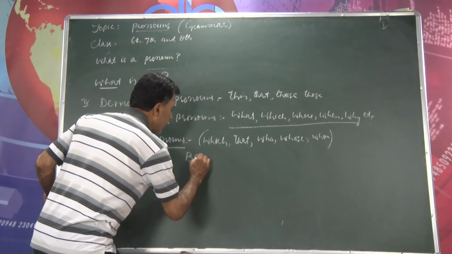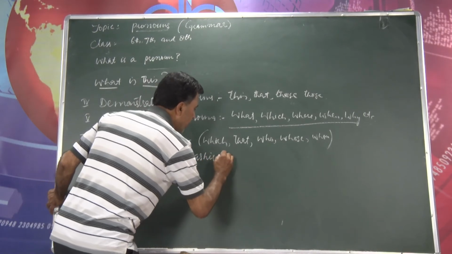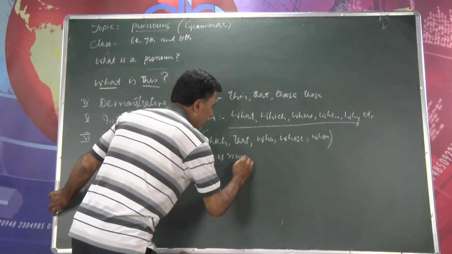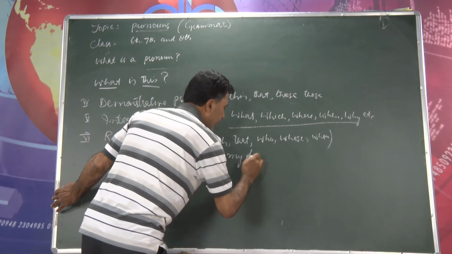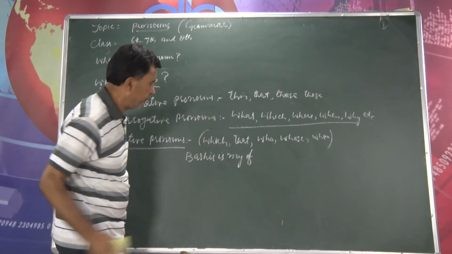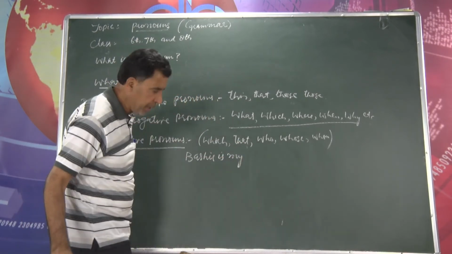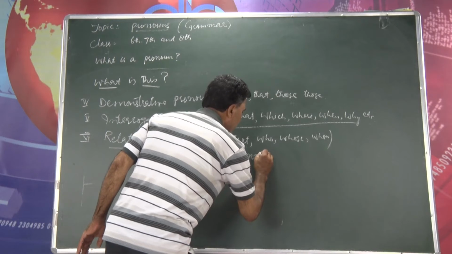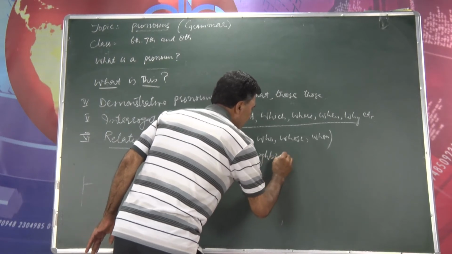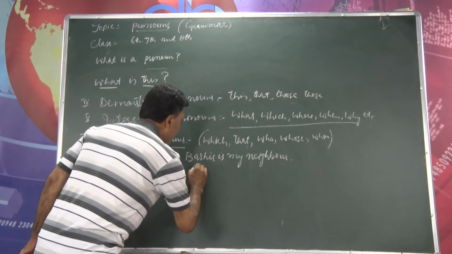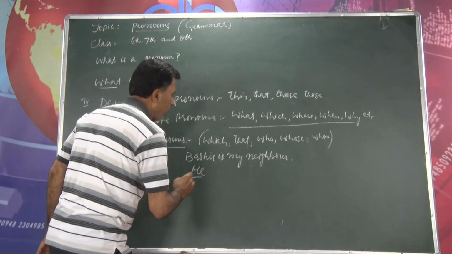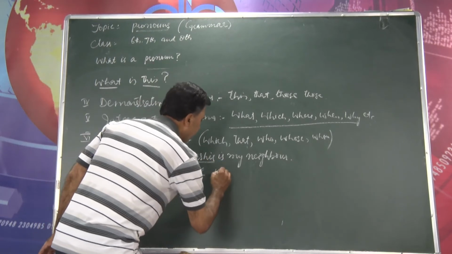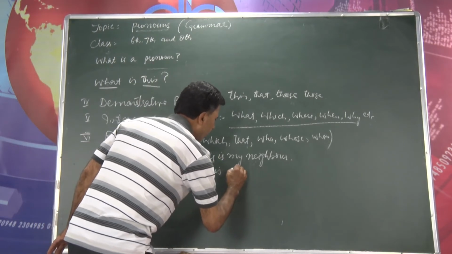I will write here: Bashir is my friend. Yeah, Bashir is my neighbor. Bashir is my neighbor. Now, here I have used a pronoun instead of Bashir: he is my friend.